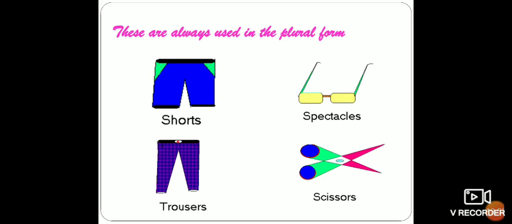We never say scissor. In the spectacles, you could say two glasses, they are fixed together. That's why we say spectacles. In the shorts, it's made for two legs, isn't it? It's divided in two parts which are fixed together. So we say shorts. Clear? And these could be used in a sentence like, the shorts are faded. His spectacles are new. Clear?